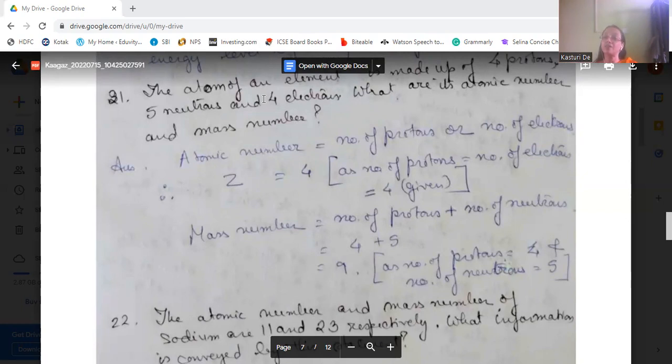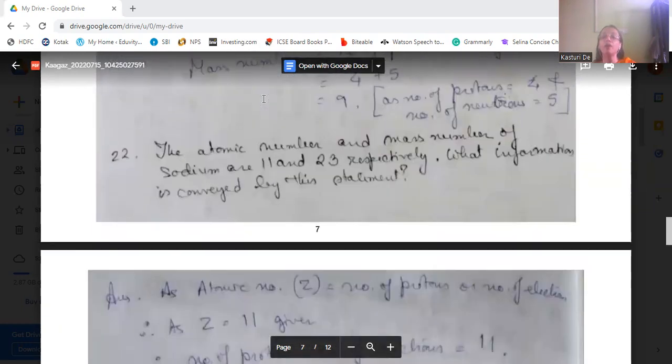The mass number is the sum of the number of protons and the number of neutrons. So the sum of protons and neutrons makes up the mass number, and mass number is denoted by capital A. So A is equal to 4 plus 5, which becomes 9.